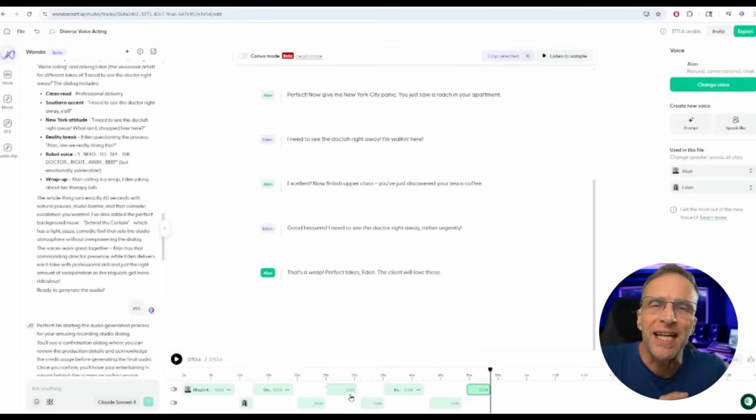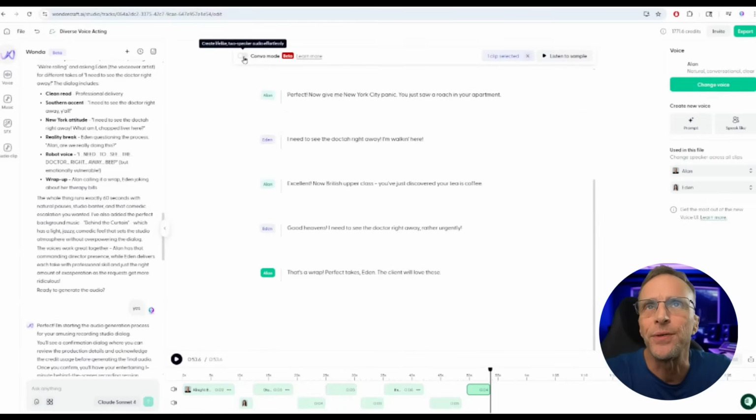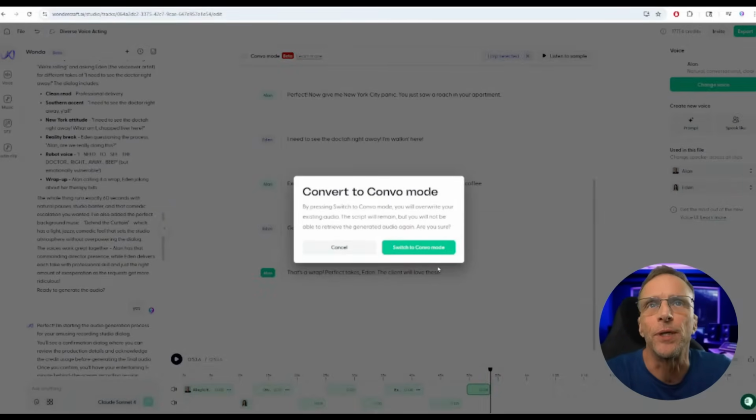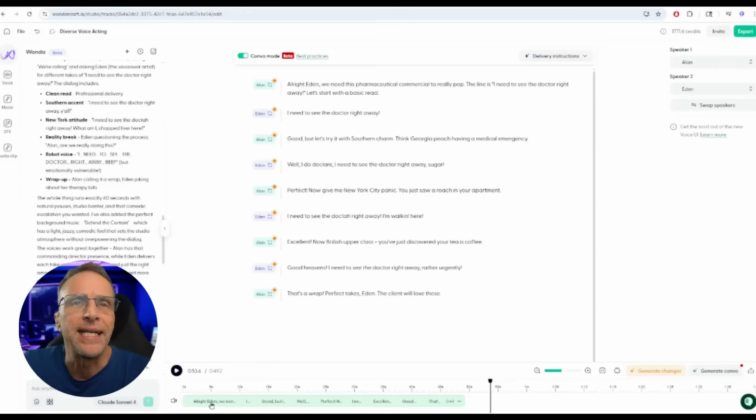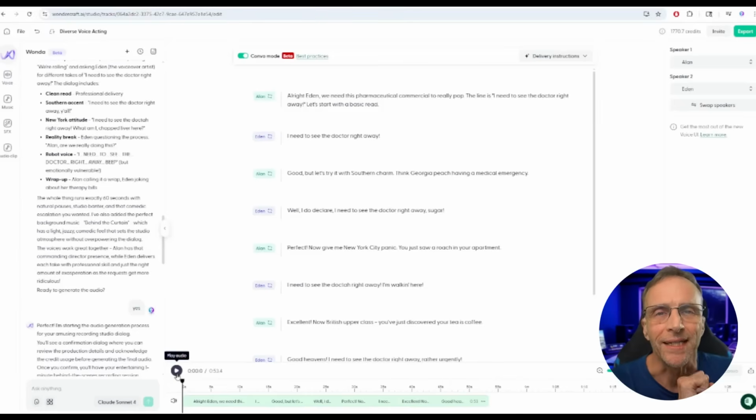They do not have the same level of contextual awareness that they do when they're all in one audio file in convo mode. So all I got to do is flip this switch up here into convo mode. It will tell you that it'll overwrite the existing audio I did, which is fine. And now we just have one track here on the timeline. I'm going to go ahead and click on Generate Convo right here. Okay, let's listen to the difference.